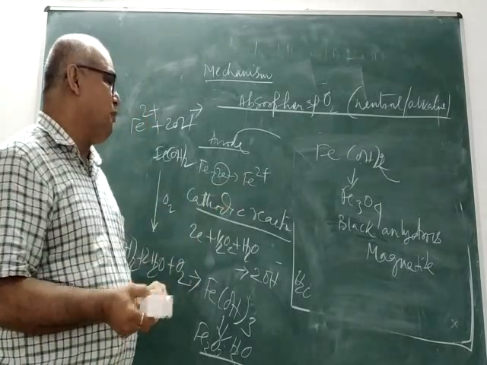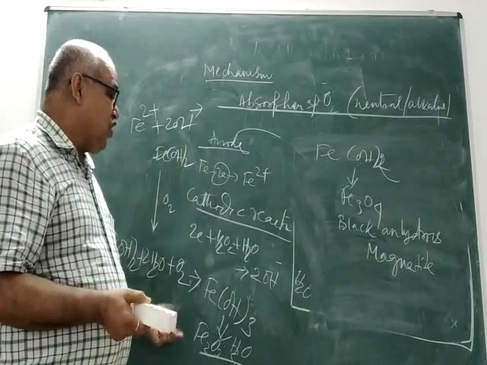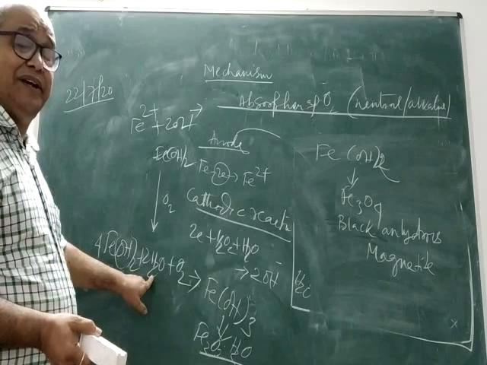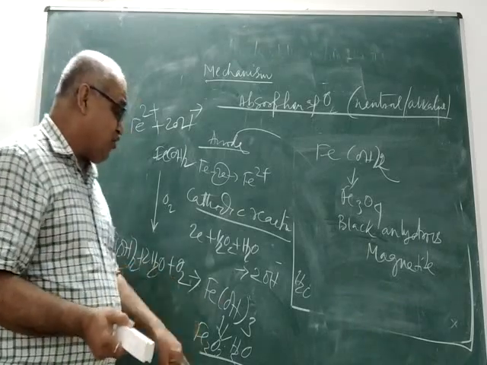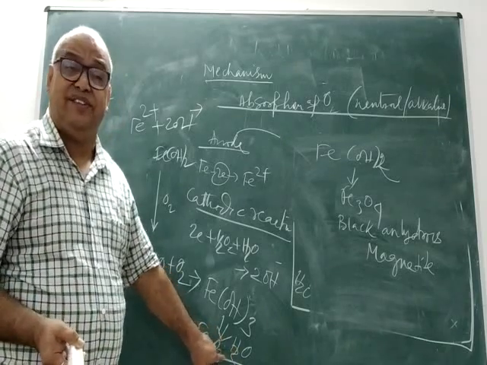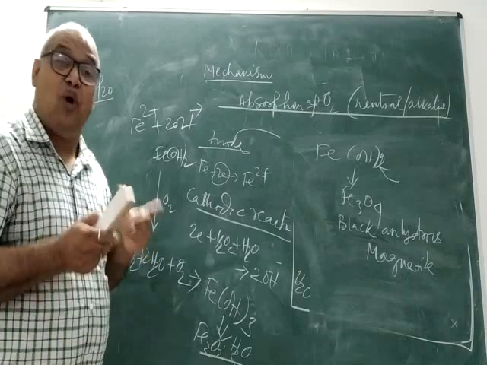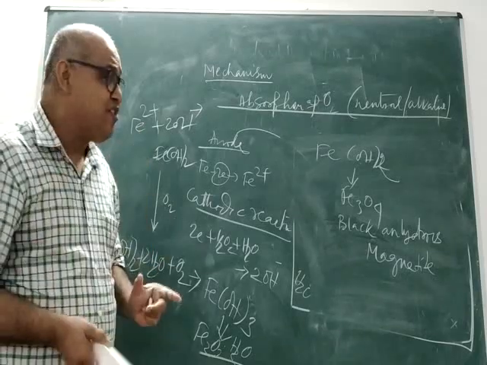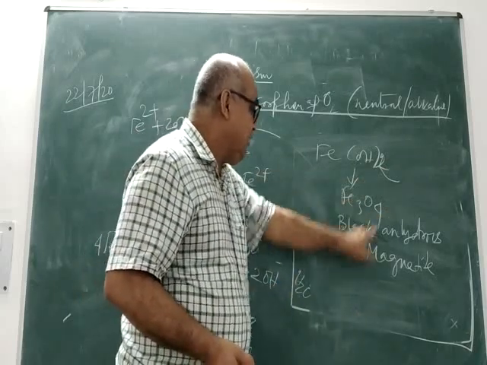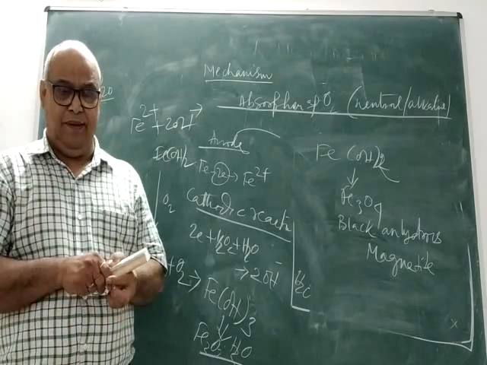Try to understand. I repeat, once cations and anions are formed, they will come closer, as a result of which ferrous hydroxide will be produced. If sufficient oxygen is available, it will be further oxidized according to this reaction: 4 molecules of ferrous hydroxide, 2 molecules of water, and 1 molecule of oxygen produce ferric hydroxide, which corresponds to Fe2O3 with 1 molecule of water. This is your yellow rust. But if oxygen supply is restricted, then Fe(OH)2 will correspond to Fe3O4. It is known as black anhydrous magnetite.